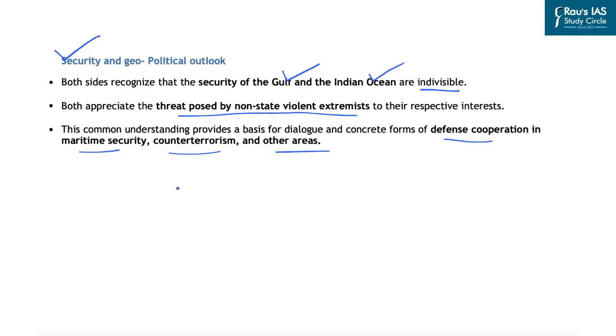Similarly, this formation of the West Asian Quad or the Middle Eastern Quad provides India an important position in the geopolitics of the West Asian region because of its alignment with the United States of America, Israel, and UAE, which is seen as the end of Israel-Arab rivalry in the West Asian region after the finalization of the Abraham Accords because of the mediation of the United States of America.